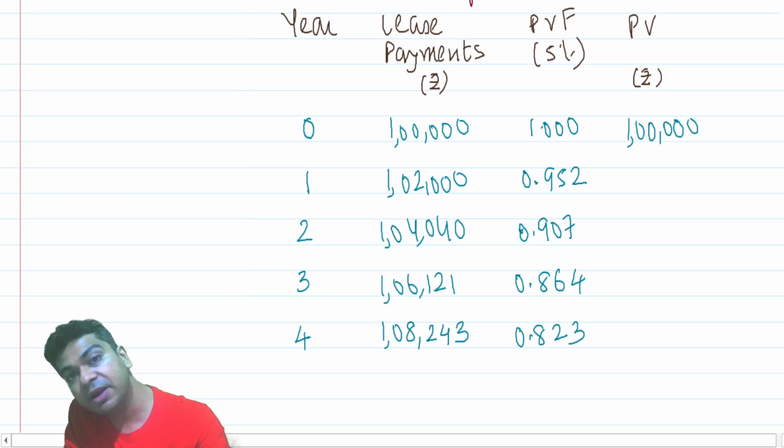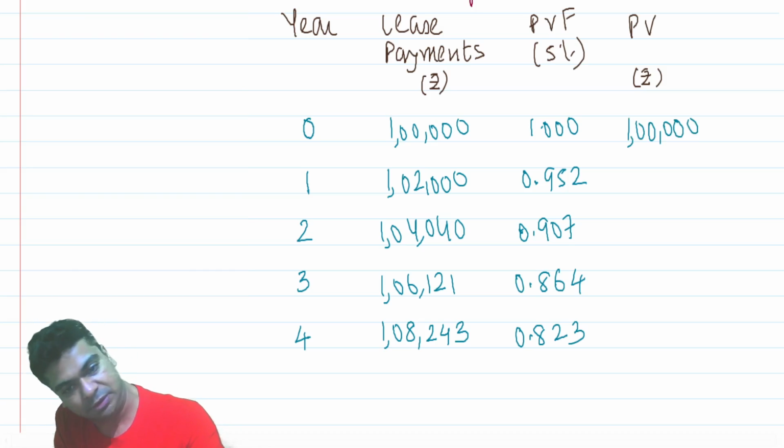This 1 lakh is paid right now itself, so in present value terms it will remain 1 lakh.